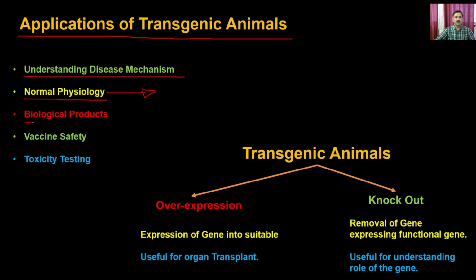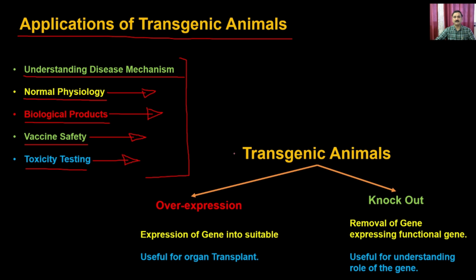Then you can use them for producing different types of biological products. You can also use them for testing purposes, whether it is testing of vaccines or testing of heterocyclic drug molecules. That is possible because transgenic animals allow you to overexpress a particular protein, or to knock out that particular protein.